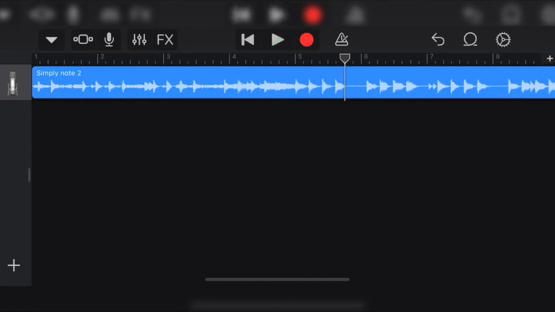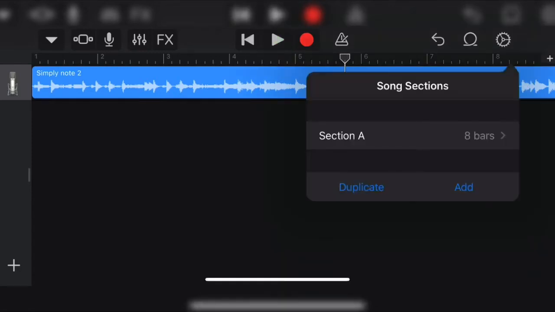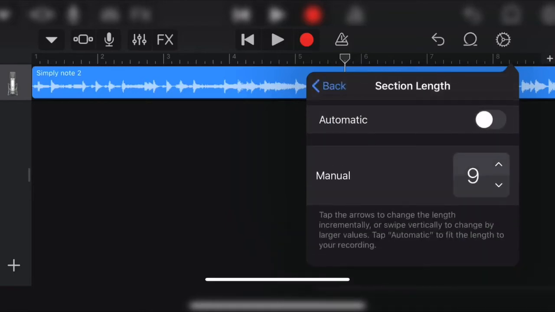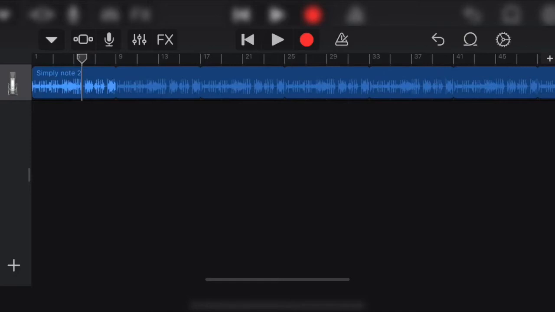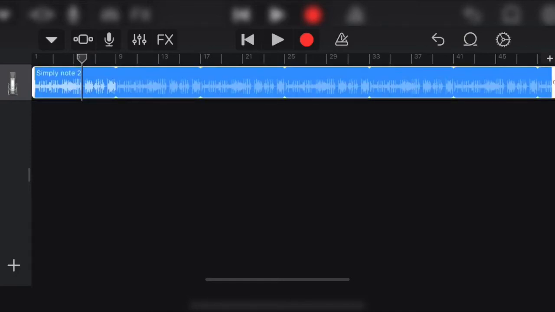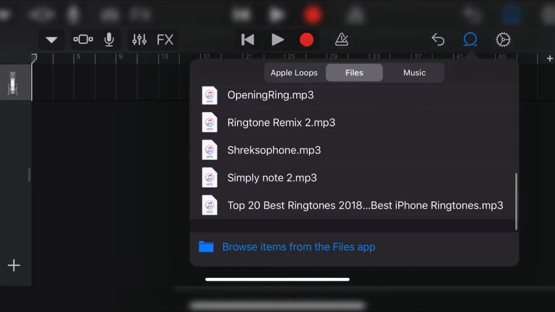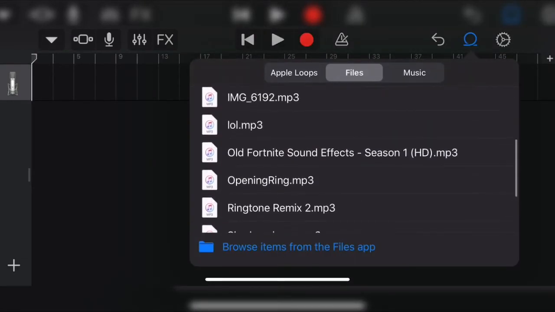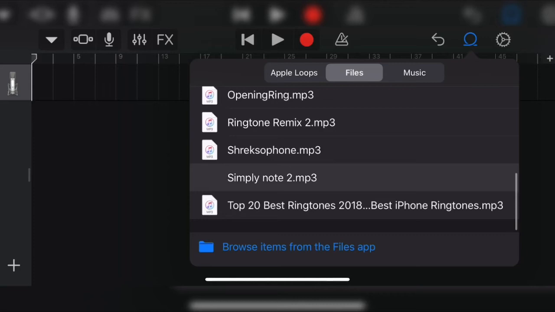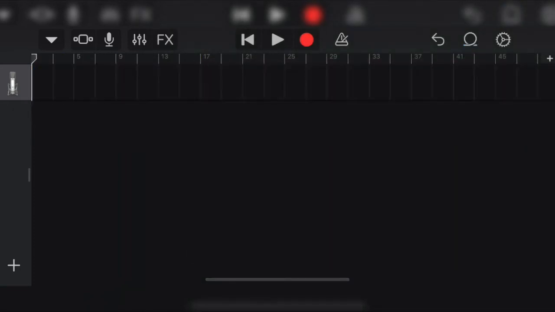If your whole song doesn't fit in the timeline, click the plus arrow and then adjust the amount of bars. If your song gets repeated, click it and delete it. You can tell if it gets repeated if the rest of the song is gray. Drag your song back in and you almost have your ringtone.